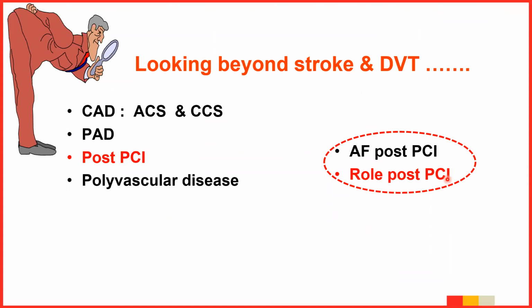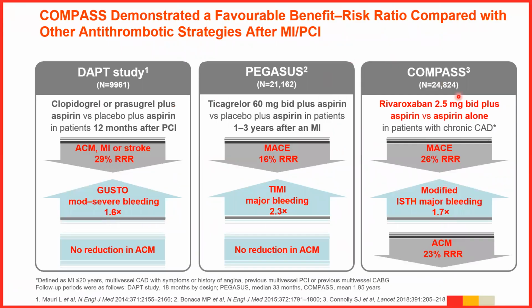But we have to be clear about what is the role post-PCI, that is after PCI, is there a role? Let's compare DAPT versus Pegasus versus Compass. If you take all the three studies, DAPT had clopidogrel or prasugrel plus aspirin, Pegasus had ticagrelor with aspirin, Compass had Rivaroxaban with aspirin. And I here show that the MACE, which was the major adverse cardiac events, was much less in the Compass arm compared to the other arms. So this shows that possibly we have a favorable benefit-risk ratio when you add Rivaroxaban.